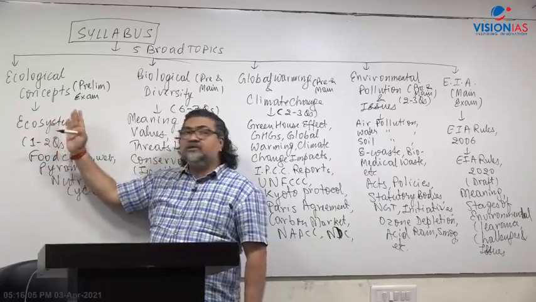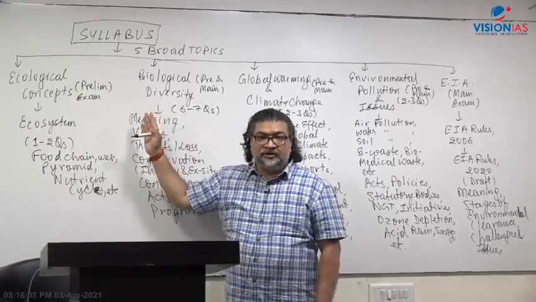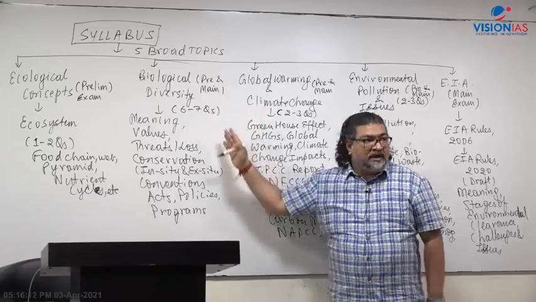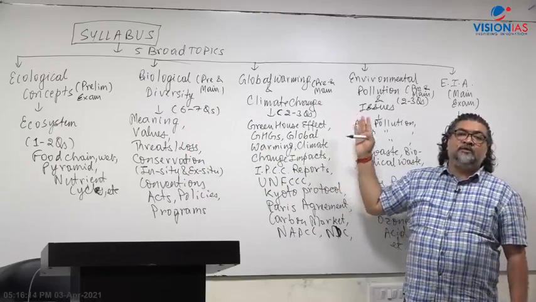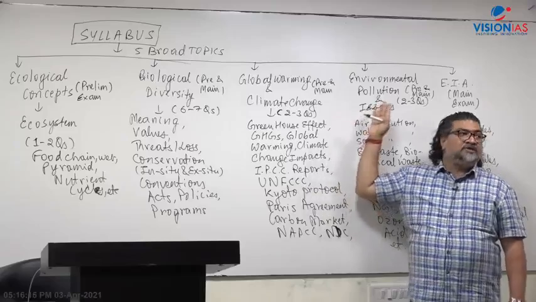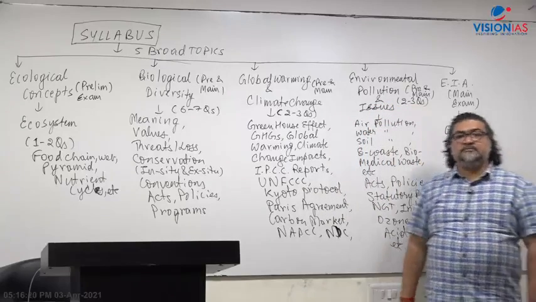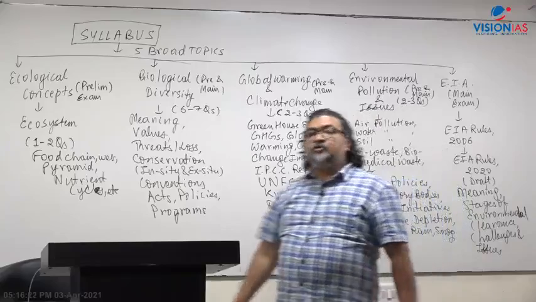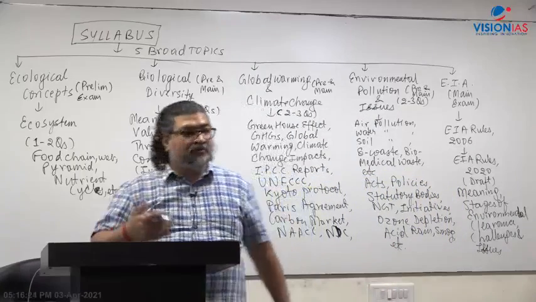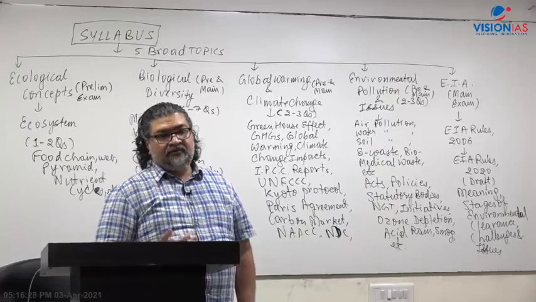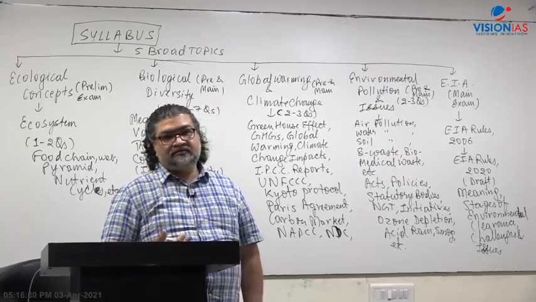Once we are done with these topics, we will move to biodiversity. After biodiversity, we will discuss climate change. After climate change, we will discuss pollution and water issues. And at the last, we will end the class with the EIA. Right? So the total number of classes which we have to go through is around 12 to 13 classes, where I will be covering the syllabus part.